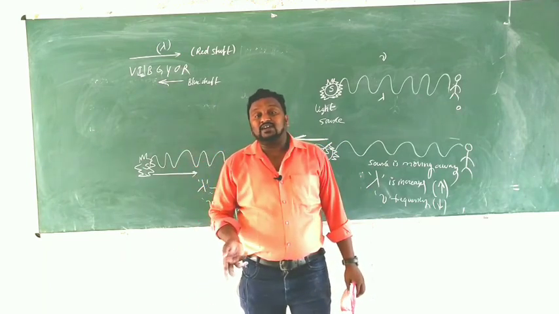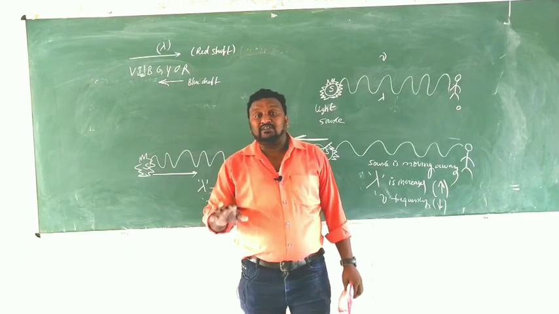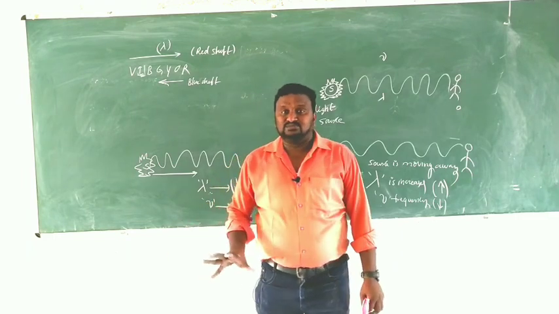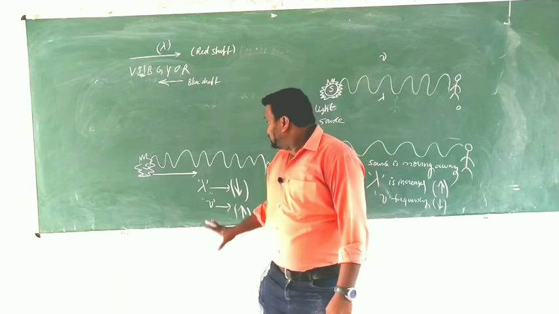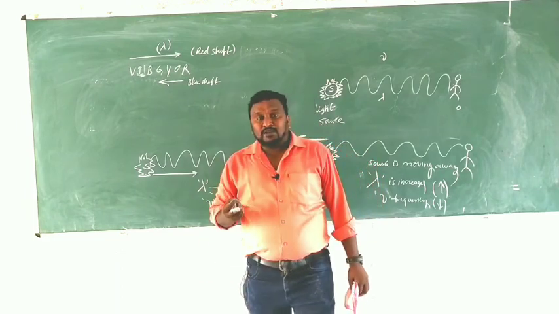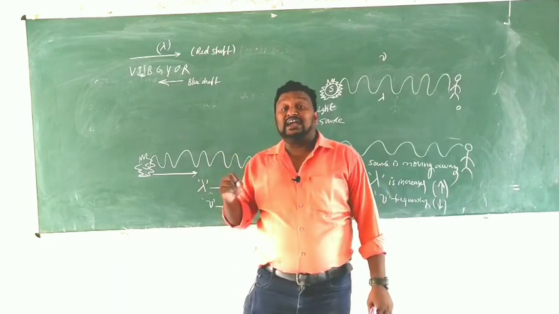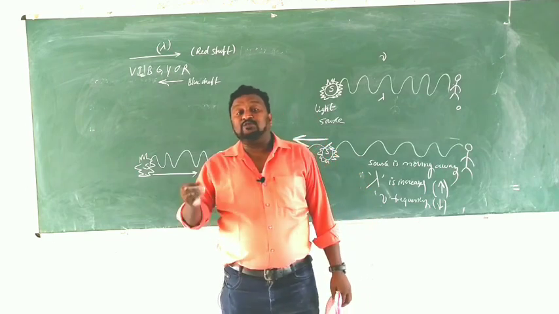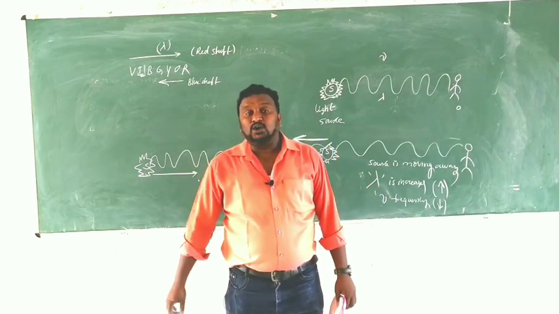That phenomenon is what we call blue shift. So children, I hope you understand. This is about the Doppler effect, blue shift and red shift in the case of light.